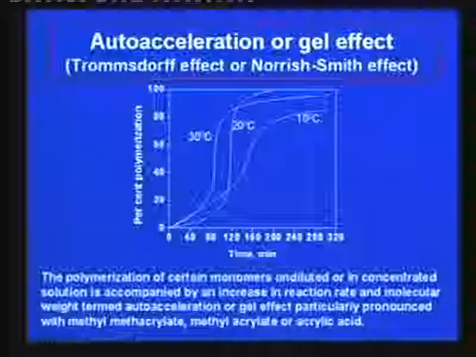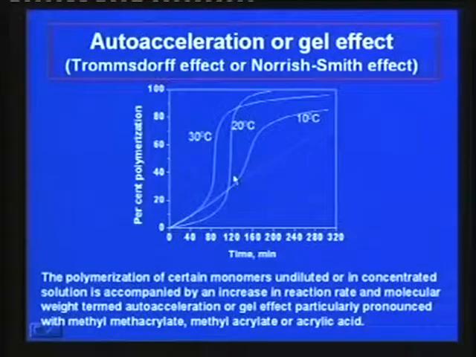In another case, one can find that the viscosity is gradually increasing. In some other case, all of a sudden the mass within the flask sets to a solid and starts boiling inside. So, these effects can be visualized. Why does it happen? Because if there is auto acceleration, it is a highly exothermic reaction. That means the propagation rate has become very high.